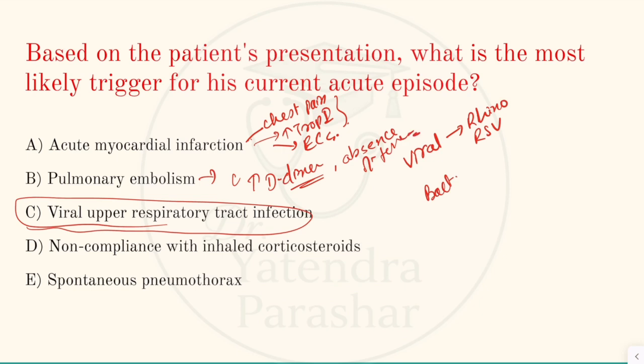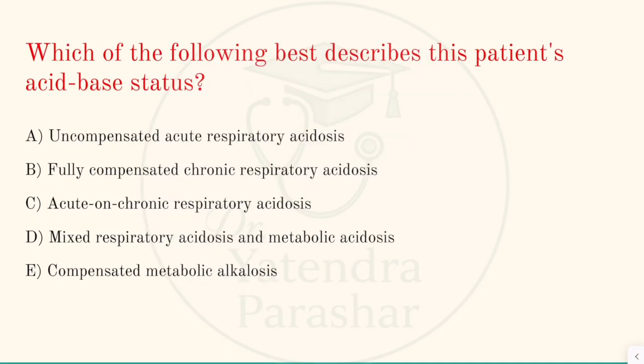Non-compliance of inhaled corticosteroids: he was not taking inhaled corticosteroids, he was taking the bronchodilators, but there is no history of any non-compliance. And choice E, spontaneous pneumothorax, causes sudden dyspnea with unilateral decreased breath sounds, not bilateral wheeze and purulent sputum. So the correct answer is C, viral upper respiratory tract infection. Come to the next question.